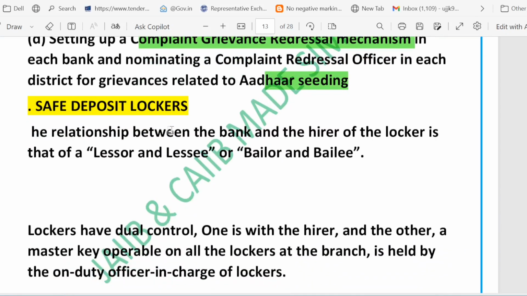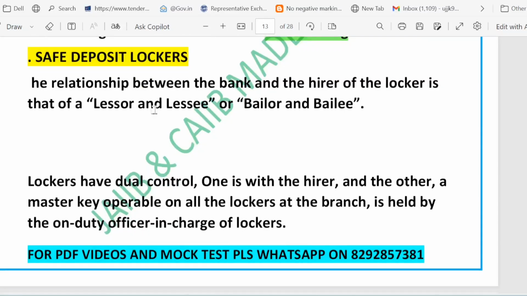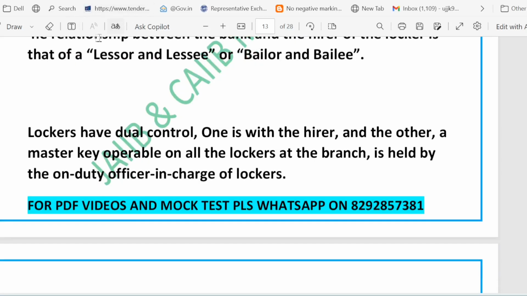Now let's switch our focus to the safe deposit locker. So friends, we are going to learn about safe deposit lockers, how they work and the rules for renting them from a bank in the simplest way possible. Let's understand the relationship between the bank and the locker hirer. It is like lessor and lessee or bailer and bailee. It means the bank provides the locker, and the customer uses it.